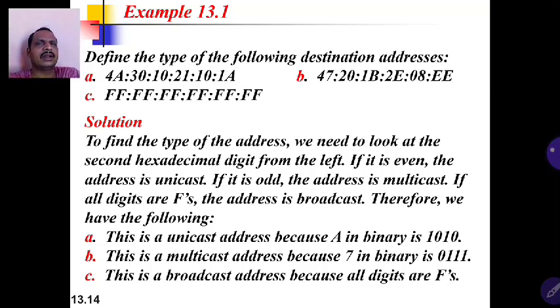We can easily identify whether any Ethernet address is unicast, multicast or broadcast. First byte LSB equal to 0 is unicast, first byte LSB equal to non-zero is multicast. If all 12 hexadecimal digits are F, F, F, F like that, then it is a broadcast.